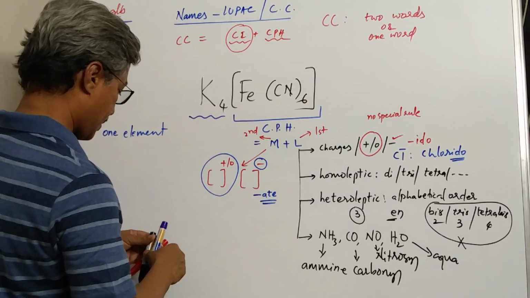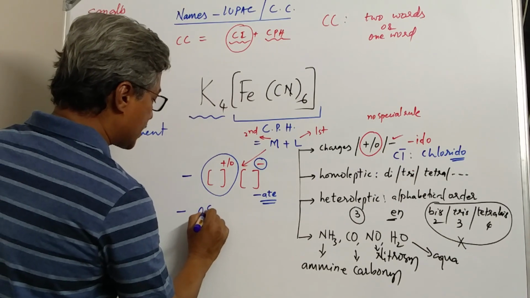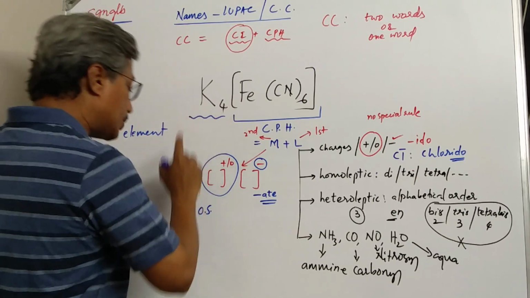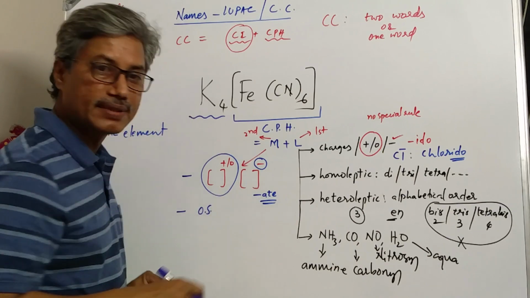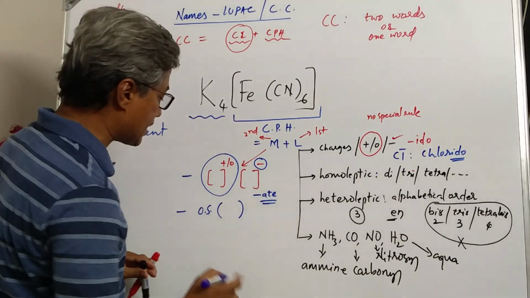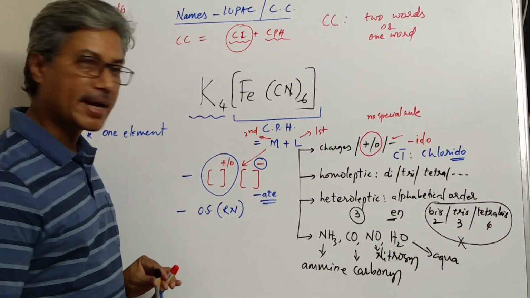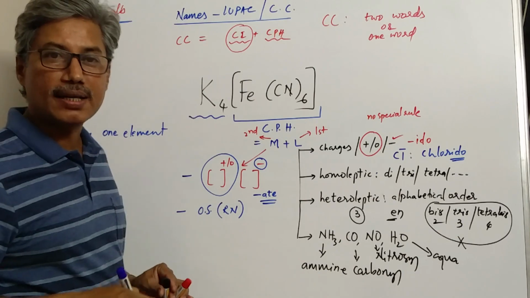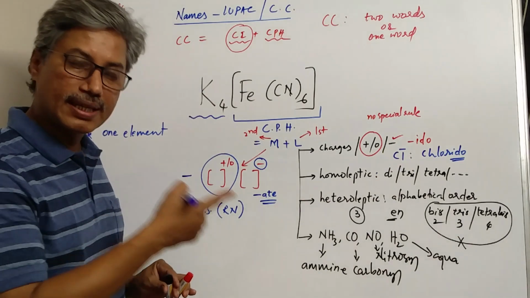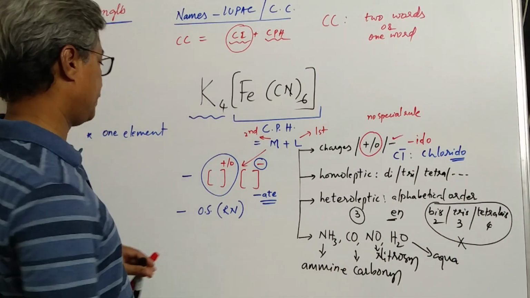Then the metal will have oxidation state. Its oxidation state is written in front of the name of the metal in normal bracket, that is parenthesis, in Roman number. Repeat, the oxidation state of the metal should be written in front of the name of the metal in normal bracket, that too in Roman number.